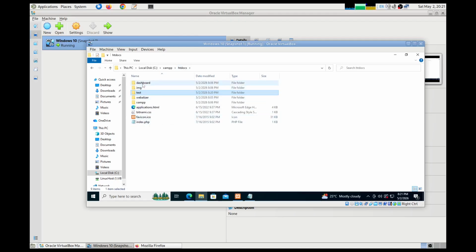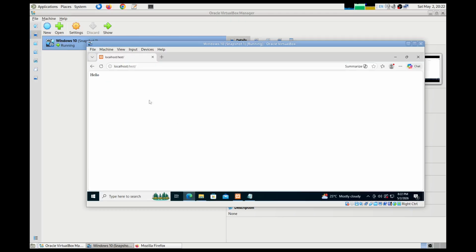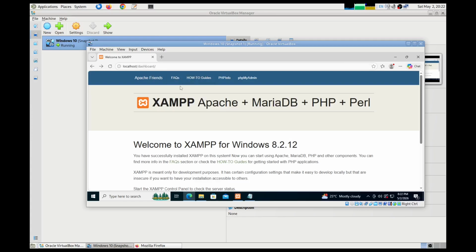But I suggest that you do not delete whatever files and folders are already available. If you delete some of them, you might not be able to access the database and so on. So in a new directory, for example, you might want to try PHP application or website development. Right, so I'll go to PHPMyAdmin.